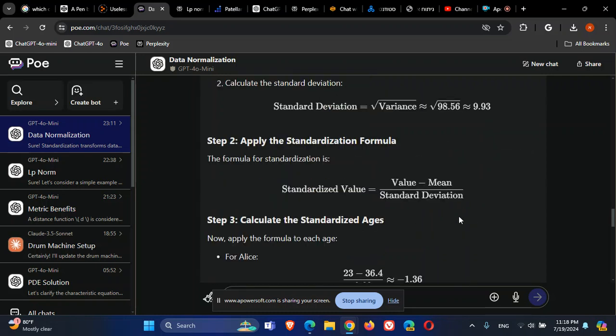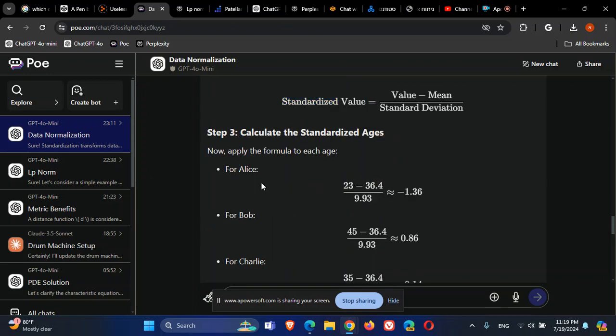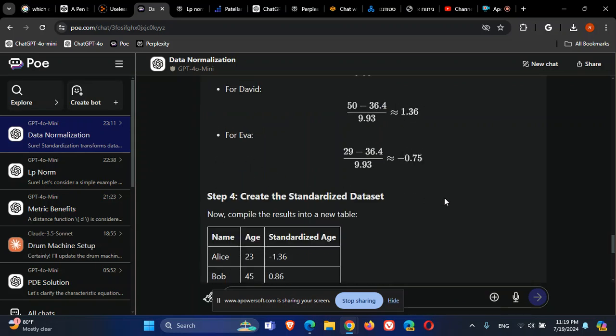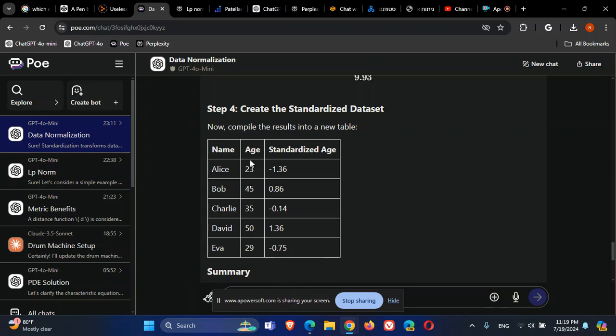Great, I have the mean and the standard deviation. I can standardize each value in the table. I take the value, subtract the mean, and divide by the standard deviation. For Alice, I take her age, subtract the mean of the group, divide by the standard deviation, and this is the standardized age of Alice. For Bob, I do the same, take his original age minus the mean of the group, divided by the standard deviation. I do it for all other elements in the group, and I get the standardized data. This is the original ages, and this is the standardized data.